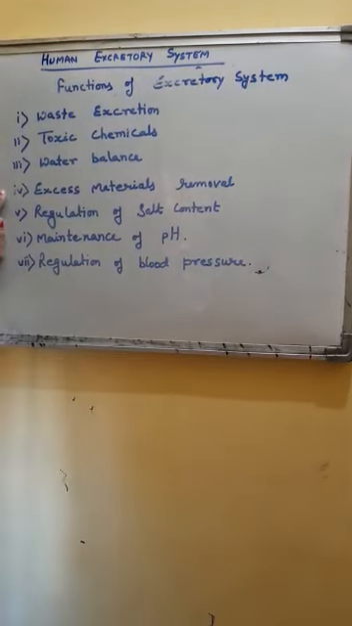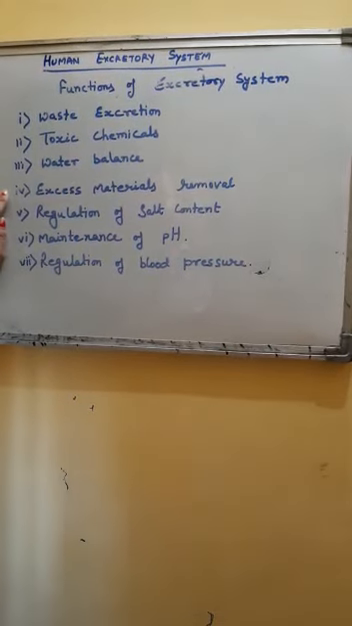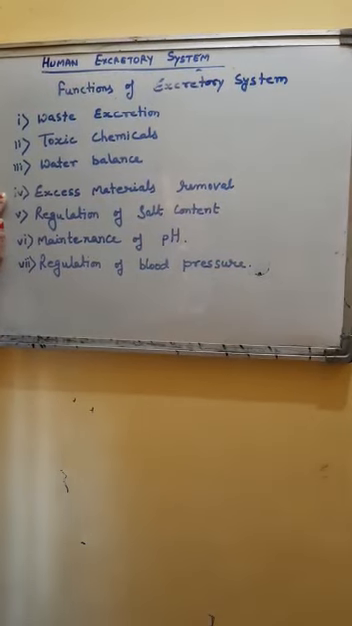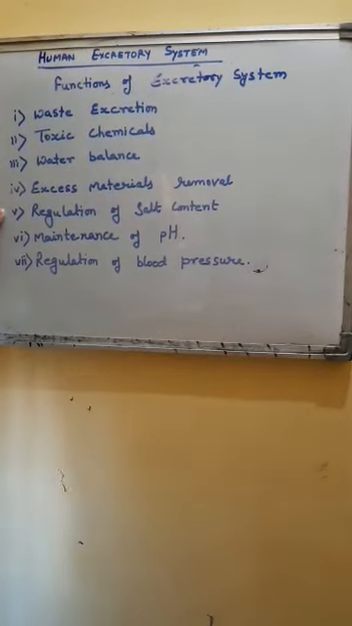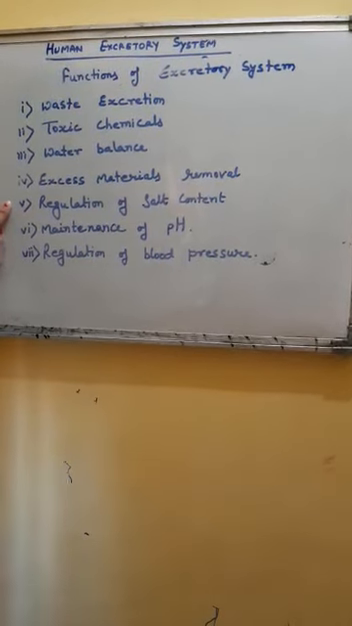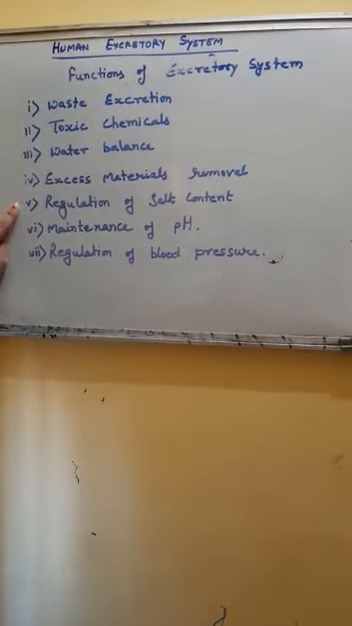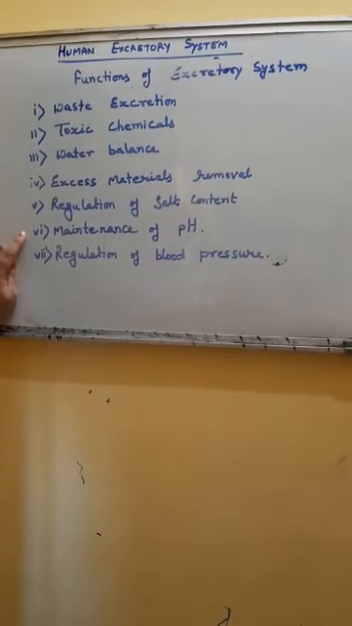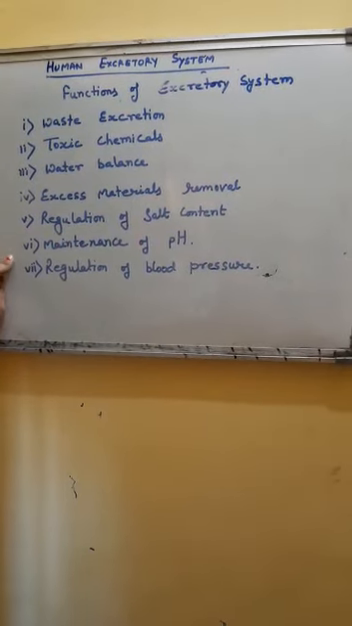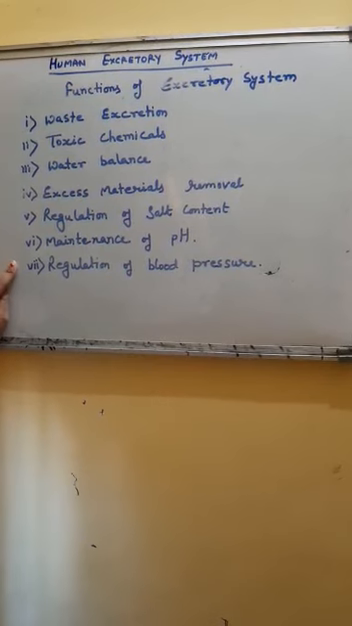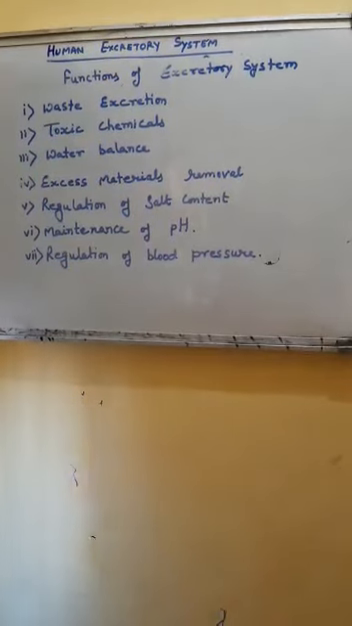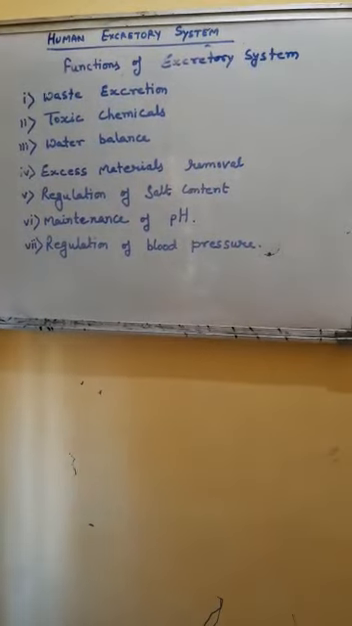It also removes excess water-soluble materials inside the body, such as vitamins, drugs and other substances. The excretory system regulates the salt content in the body by removing it along with the urine. It helps in maintenance of pH also, and it helps in regulation of blood pressure by controlling the fluid content. It regulates the blood pressure also.